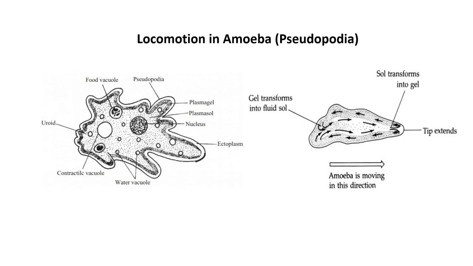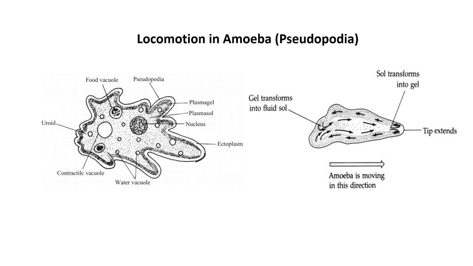When amoeba moves from one place to another, the movement is always in the forward direction. Whenever force is generated at the tip of the body and that tip extends, simultaneously the remaining part of the body oozes towards the forward tip.